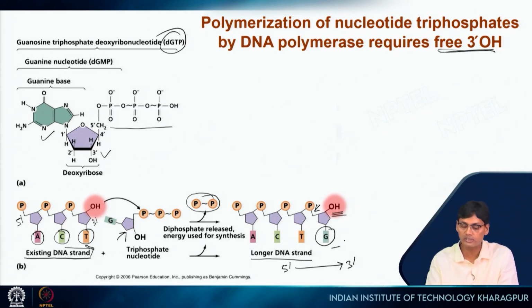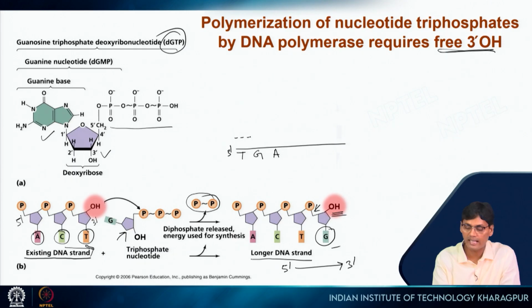So here this is 5 prime, this is 3 prime, and you have T, G and A. In the growing chain, this 5 prime, A, C and T, the same sequence I am writing here, and then the next one is G.